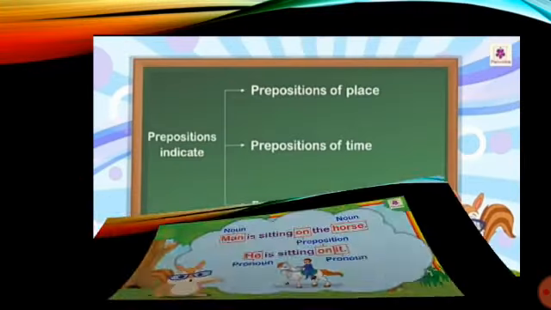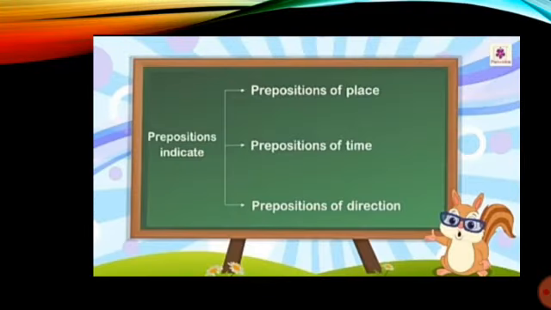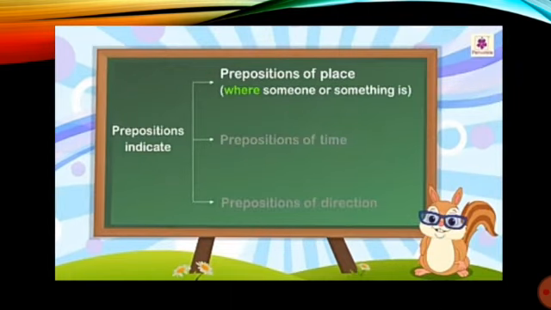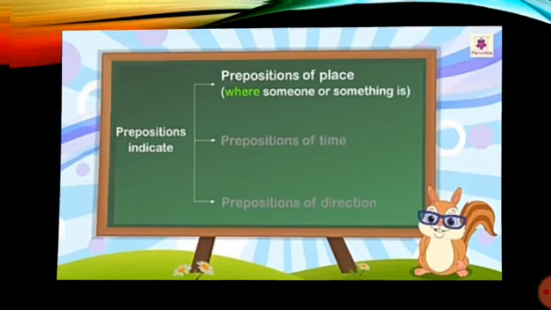So next we have kinds of preposition. First of all we have preposition of place, preposition of time, preposition of direction. First of all we will learn about preposition of place. Prepositions of place are used to refer to the place where something or someone is located. So you can see here preposition of place shows where someone or something is.